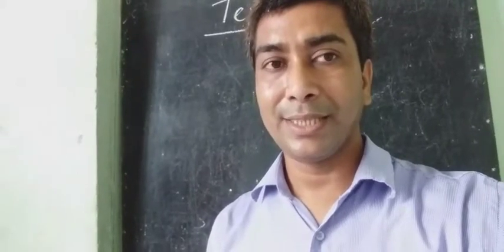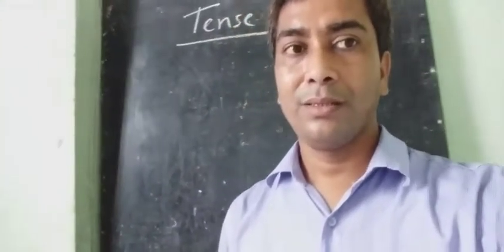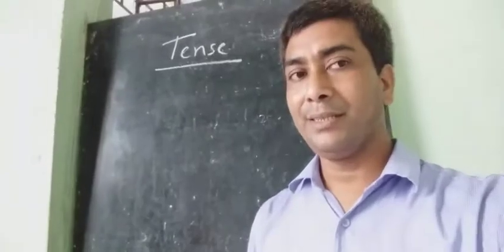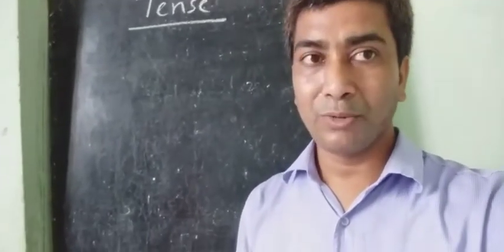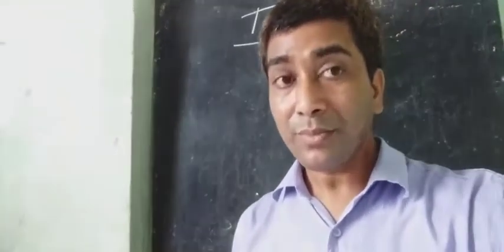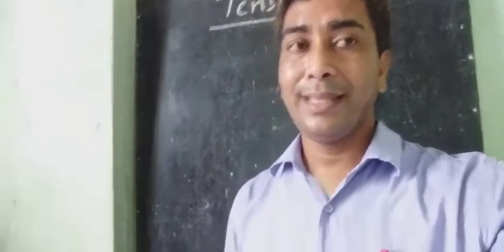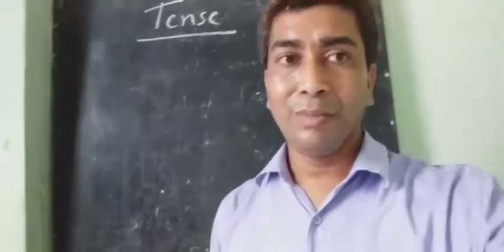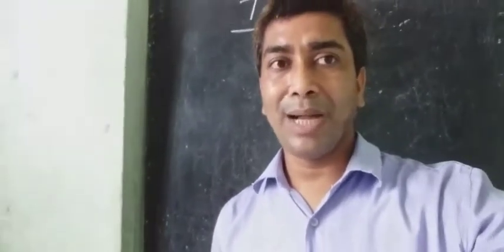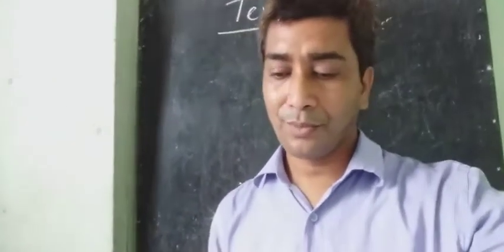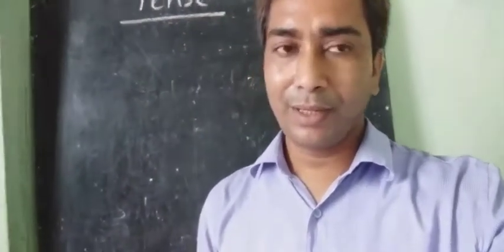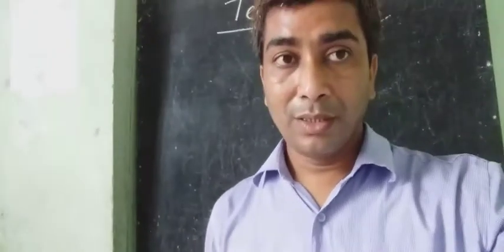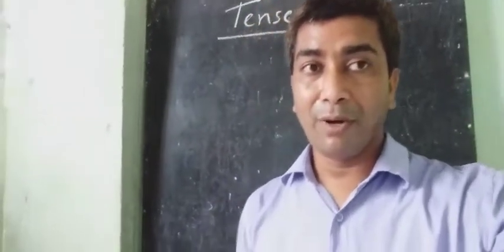In tense we study the use of verb forms which indicate time. We know that there are three tenses in English: present tense, past tense, future tense. Present tense indicates present time, past tense indicates past time, future tense indicates future time. Tense is the study of the verb forms.